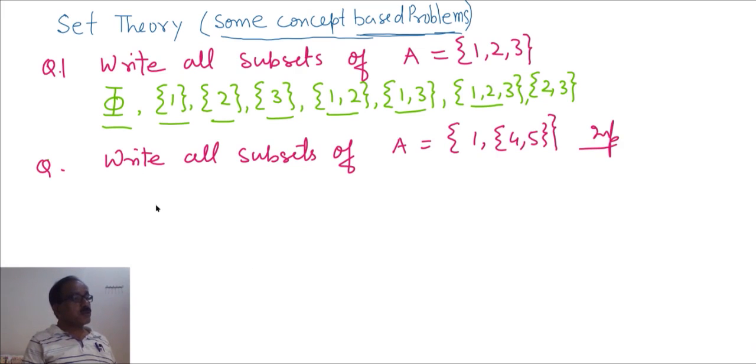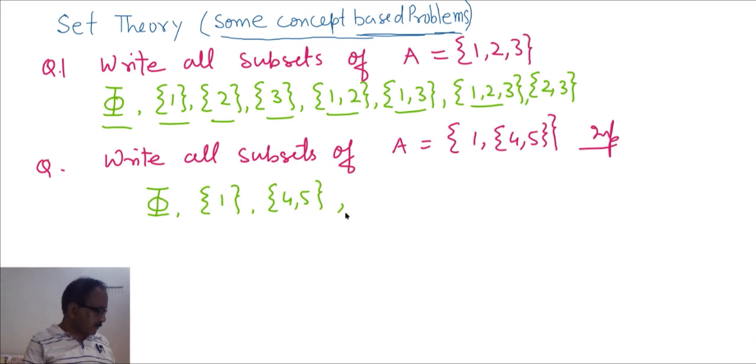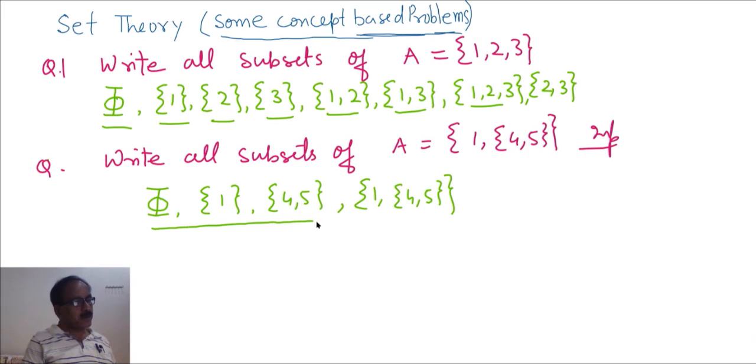As in the previous solution, phi will be a subset of this set. Then {1}, then {4}, then {5}, same {1, 4}, {4, 5}, {1, 5}, {1, 4, 5}. These are the subsets of this set.